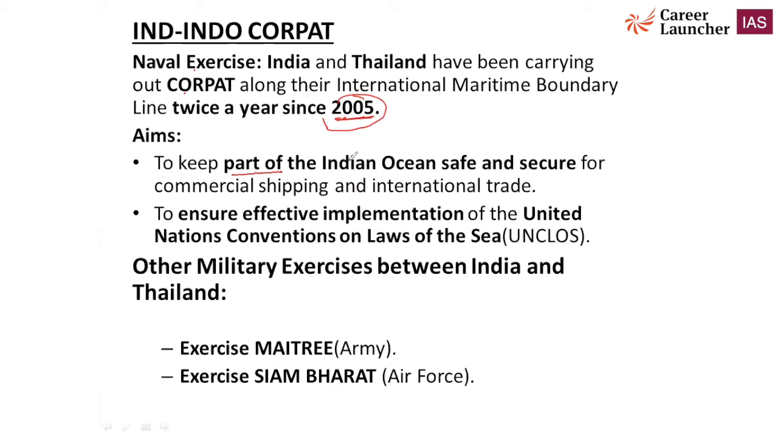As you know, the Indian Ocean is considered the biggest sea route for global trade. That is happening from the Indian Ocean, and that's why it is very important to maintain security there, safety and security, so that commercial shipping and international trade can be done peacefully. The second important aim is to ensure effective implementation of the most important international law, called the United Nations Convention on Law of Sea.